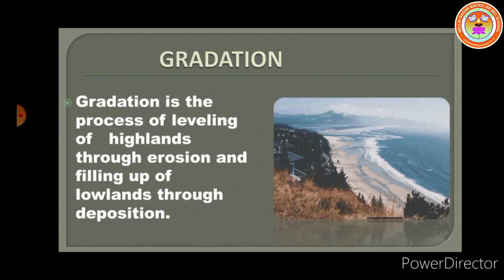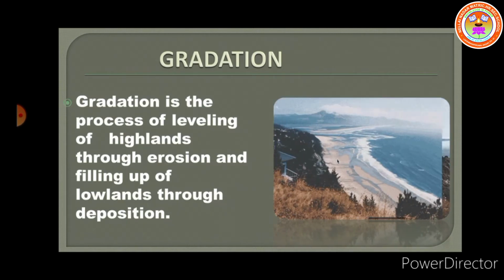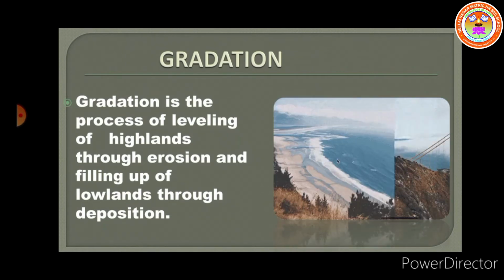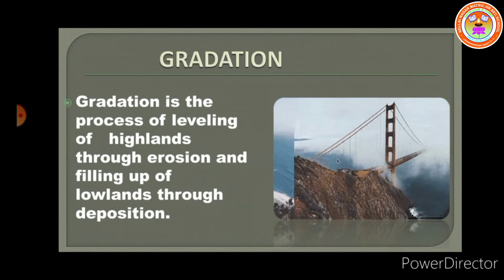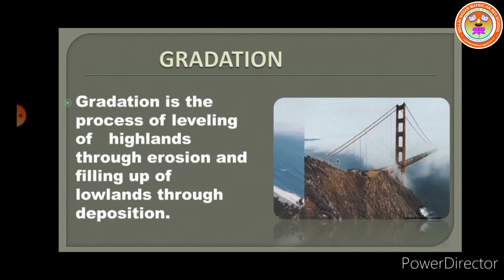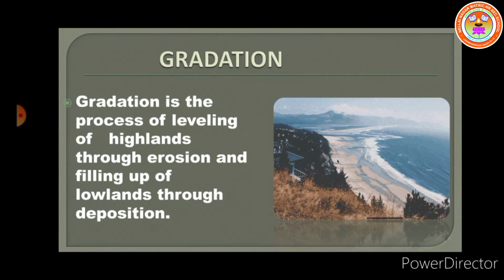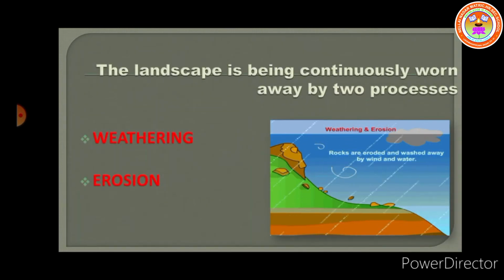Gradation is the process of leveling of high land through erosion and filling up of lowlands through deposition. The landscape has been modified gradually but continuously by external forces, water, moving ice, wind. Weathering and erosion are the two important processes. Erosion and deposition is the reason for the formation of all landforms.